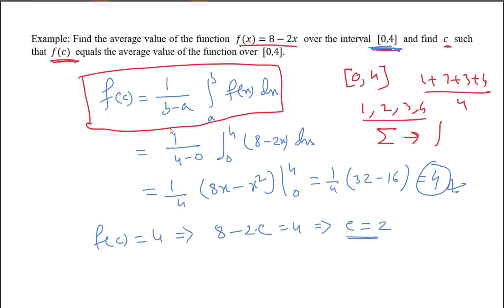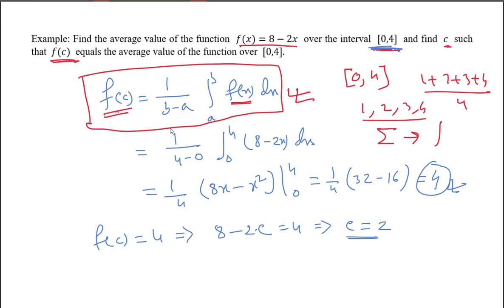Similarly, for a function, if we are asked to find the average value, that value will be 1 by b minus a, integral a to b f of x dx. This is given by the mean value theorem. This is the formula. So first we find this mean value. Now at which point in this interval this mean value occurs, that is c.